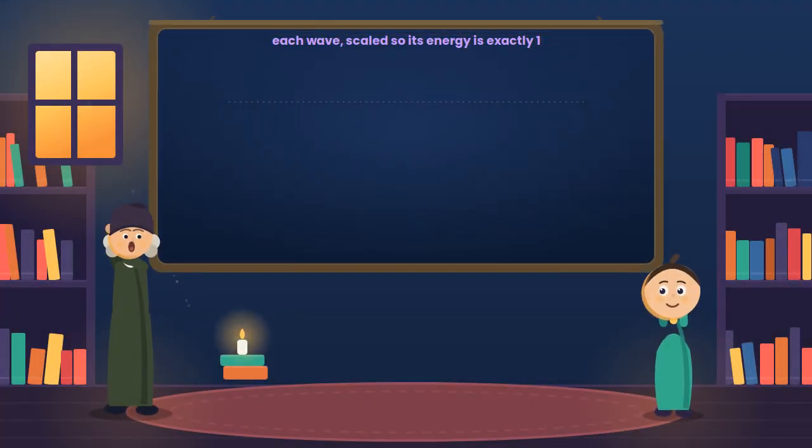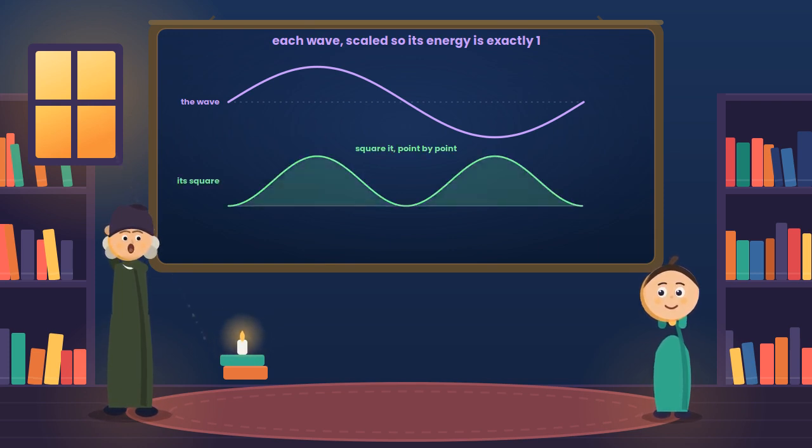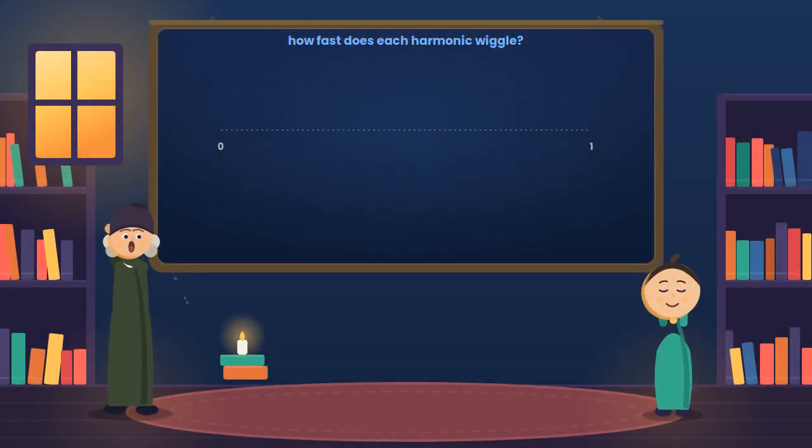One last tidy detail before we start shaking. We will scale every harmonic by the square root of 2. Why bother? Because what we really care about is each wave's energy, and energy simply means the average of its height, squared, along the string. So take our scaled wave and square it. The result wobbles between 0 and 2, and its average works out to exactly 1. So every scaled wave carries precisely 1 unit of energy, a clean, standard size that keeps every sum still to come beautifully tidy.